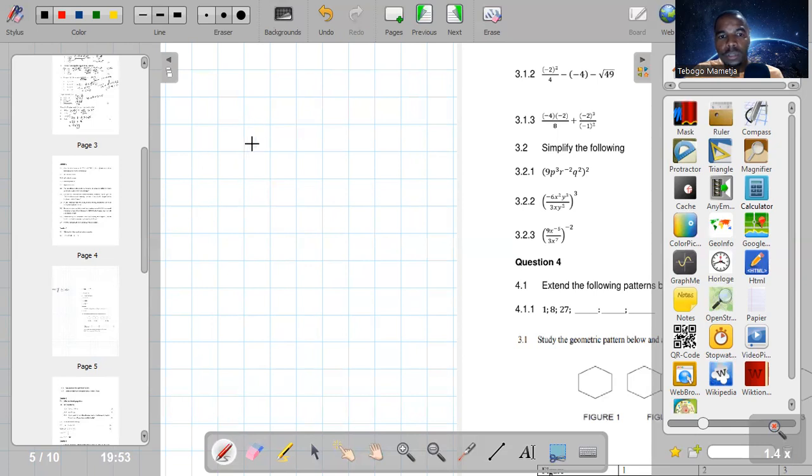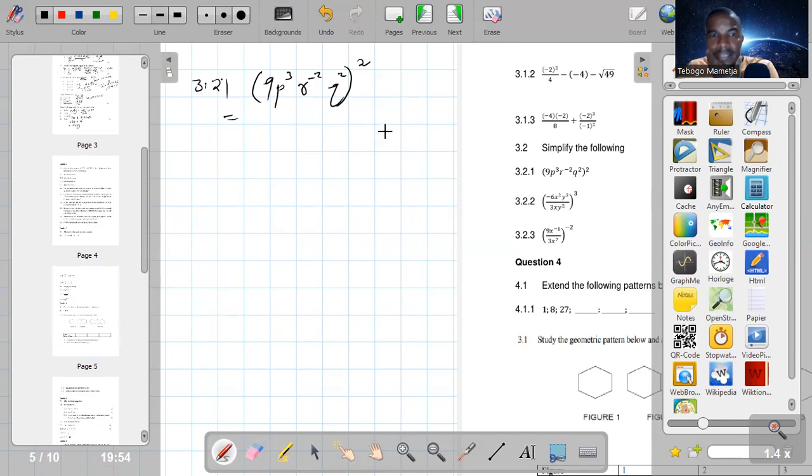Simplify. So those are your exponents there. If you look at that one, you remember that that falls into exponents. Simplify: 9p cubed, r to the power of -2, q squared, all raised to 2.